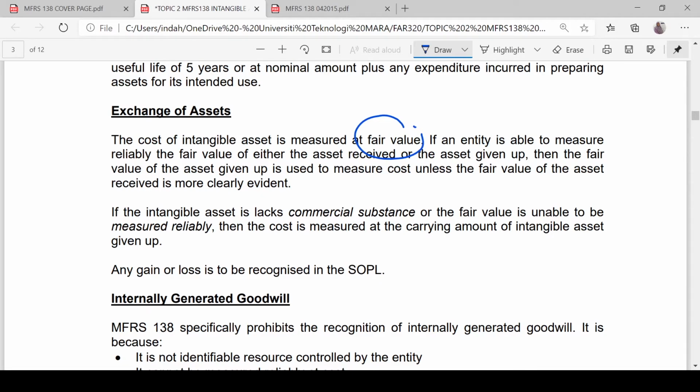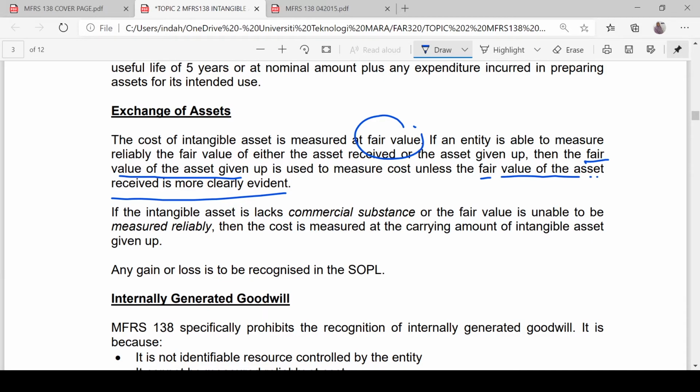If an entity is able to measure reliably the fair value of either the asset received or the asset given up, then the fair value of the asset given up is used to measure the cost, unless the fair value of asset received is more clearly evident. So the first rule is to use the fair value of asset given up, unless the fair value of asset received is more clearly evident. Then we are going to use the fair value of asset received.